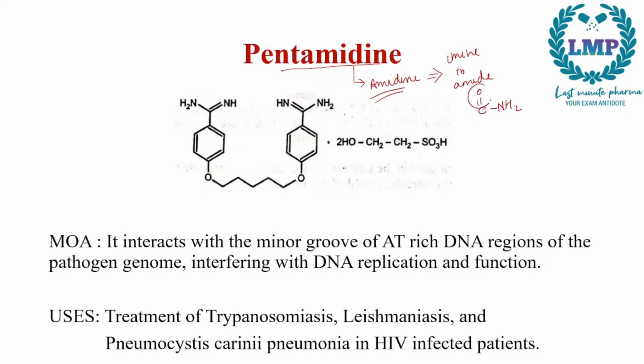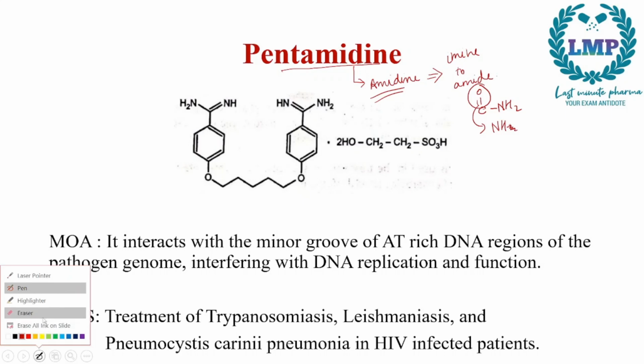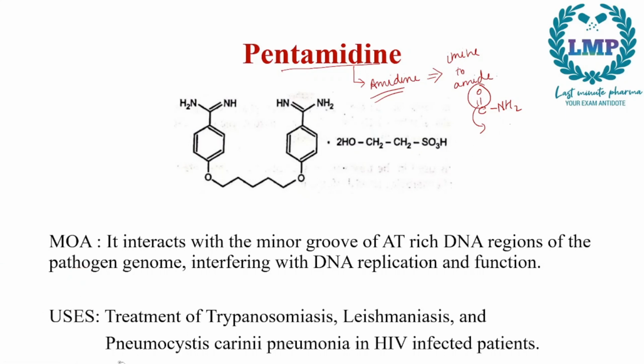If you substitute this double bond O with an imine, that is NH, we will get an amidine, that is C double bond NH and an NH2 group. This is your amidine.